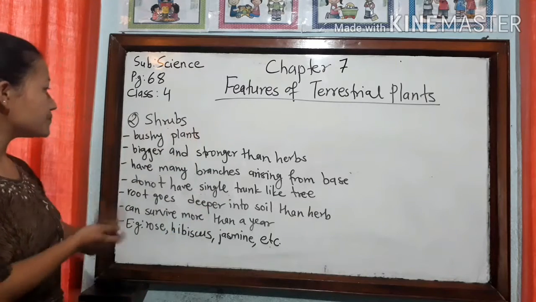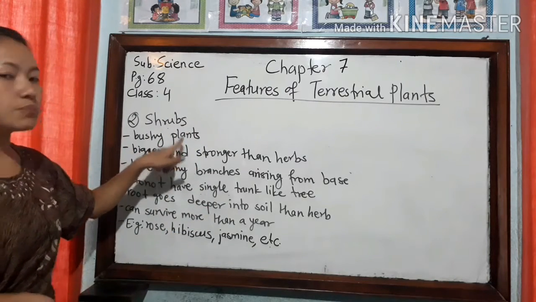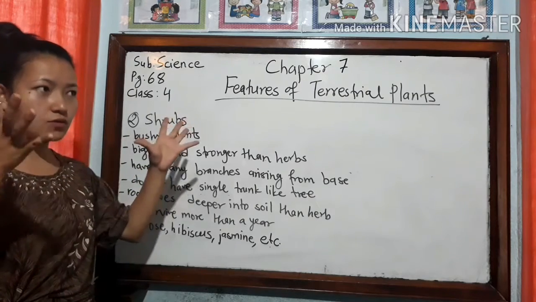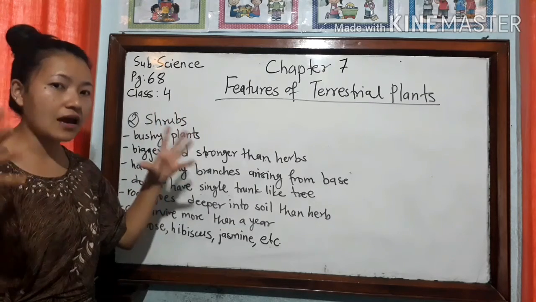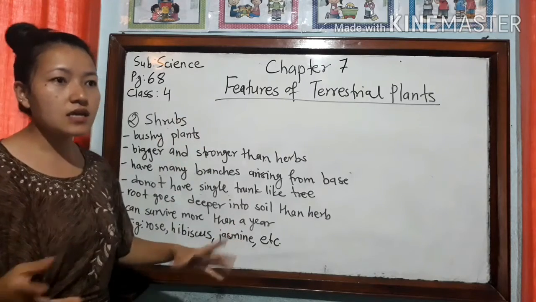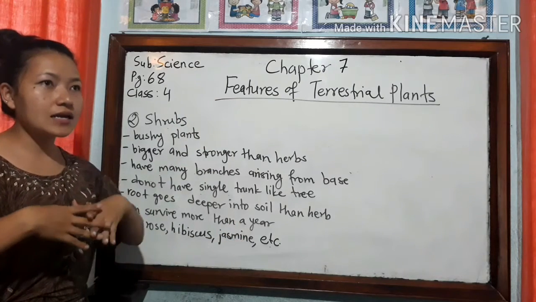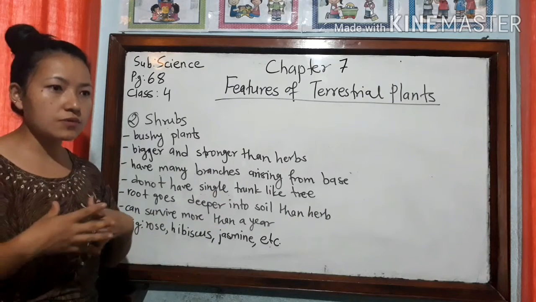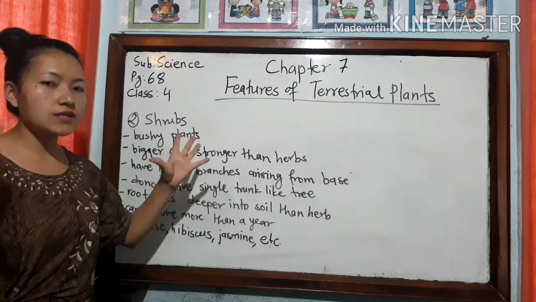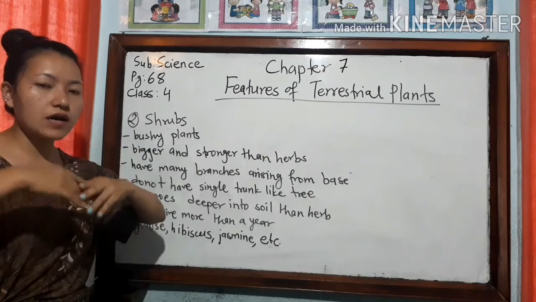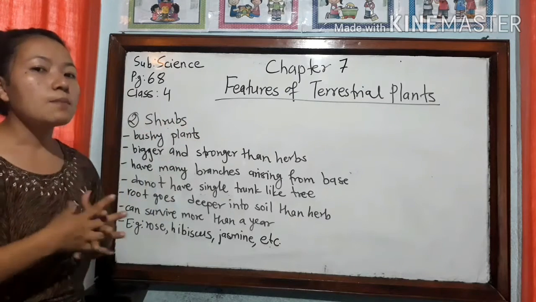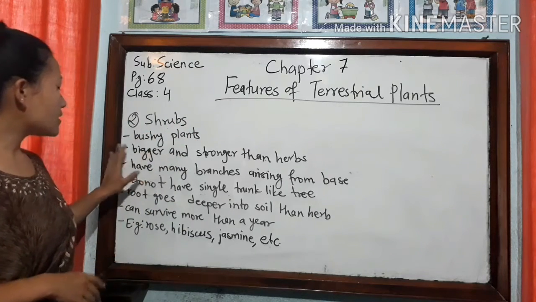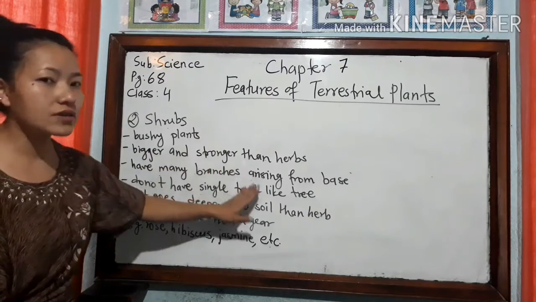Now look here. They are bushy plants. They are a little big, or they have a few more branches. Those plants which are a little bigger in size than herbs, with many branches, and look a bit spread out, we call bushy, and they are bigger and stronger than herbs.